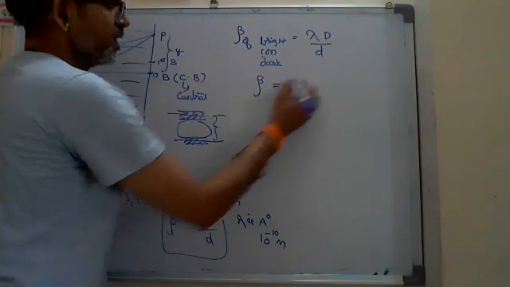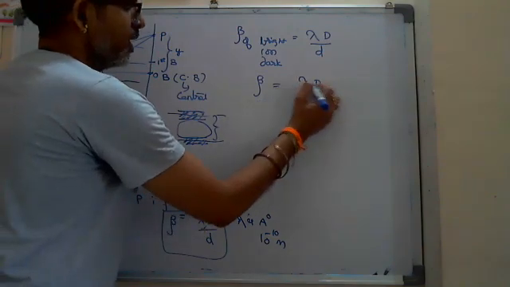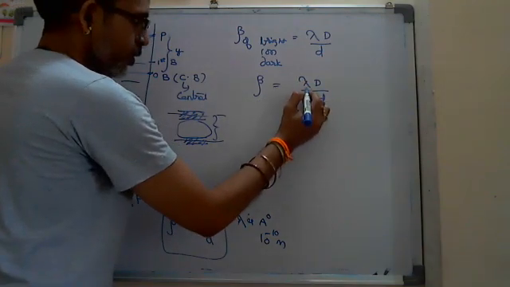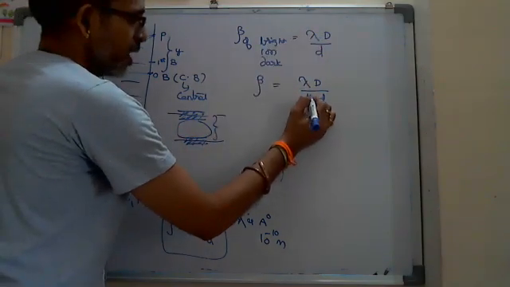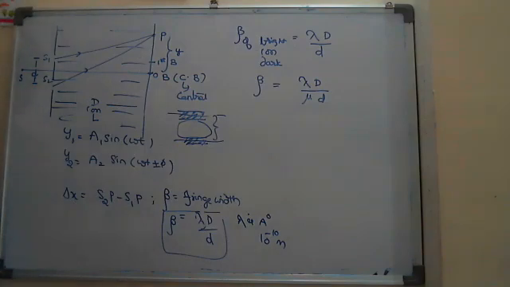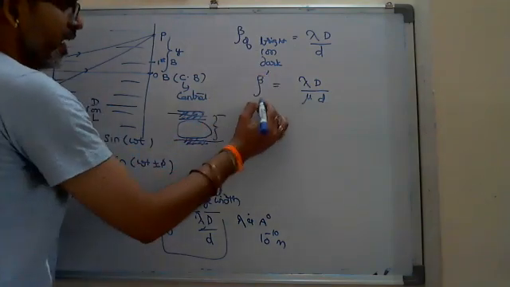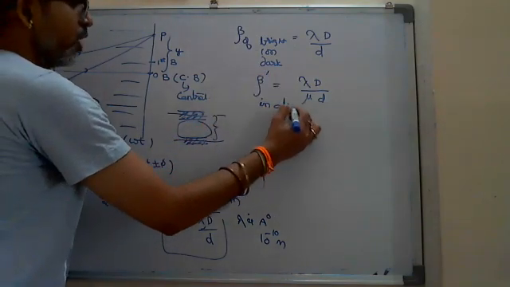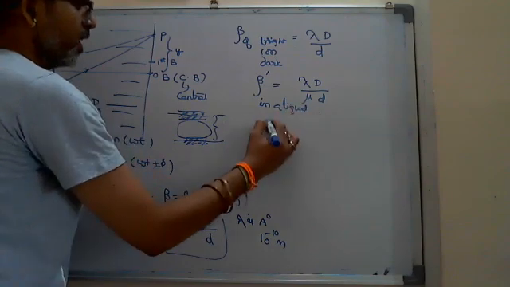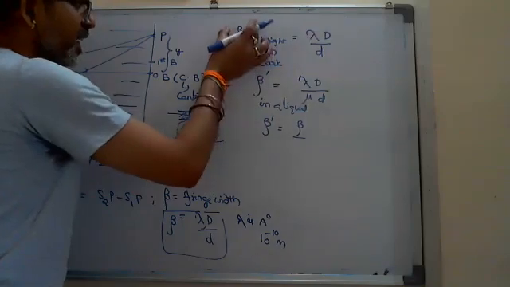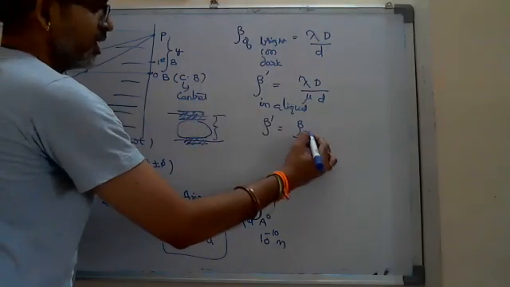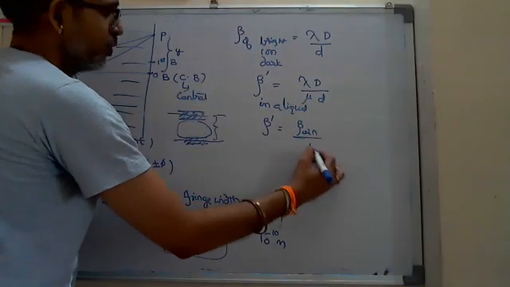That equals lambda D by d, where already I told you the lambda in a medium becomes lambda by mu. This is beta dash in a liquid. So what will be the fringe width in a liquid if they ask? We write it as beta in air divided by mu, beta in air by mu.